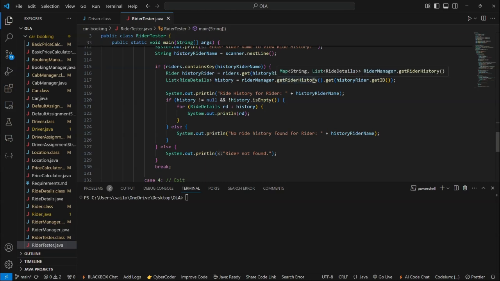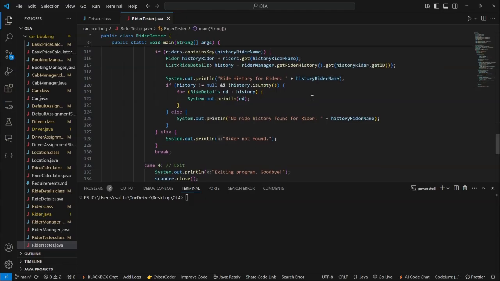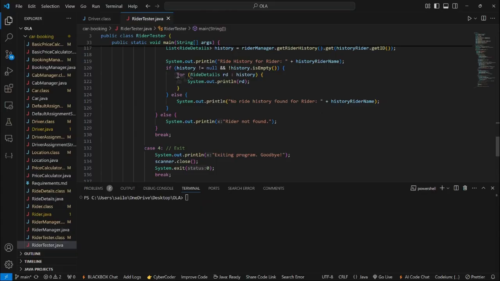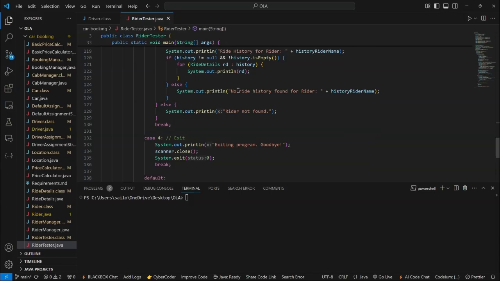list by using the get rider history from the riders manager, which helps us to get the information of the riders, and we will print them by following a for loop until the end of the history. Until the history is empty, we are going to print all the rides which we have taken so far in our application. Of course, if there is no rider, we will say there is no rider with that particular history.